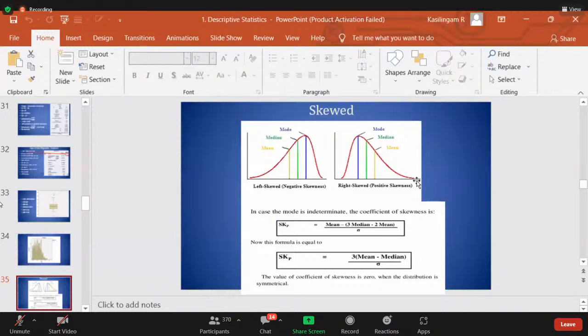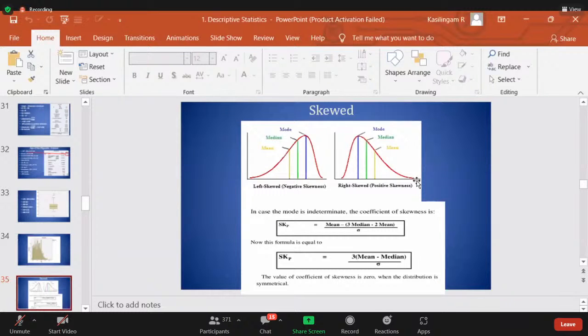So above the mean, what is the range? 64 minus 32. 32 age categories are there, which means some people are 33, some people are 34, some people are 35. So the range is more on the right hand side. More number of people on the left hand side, but the range is more on the right hand side.